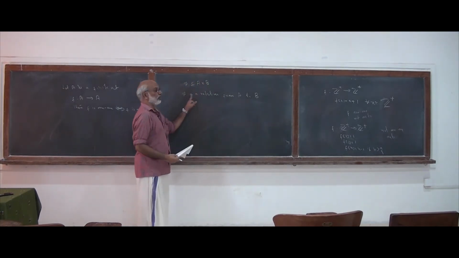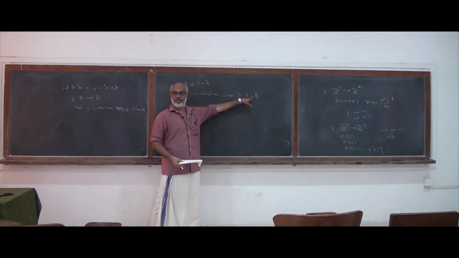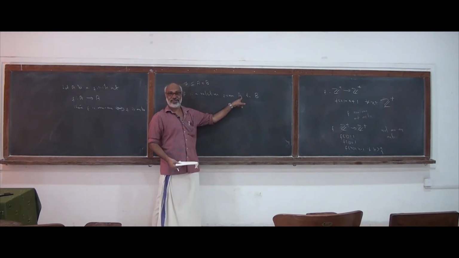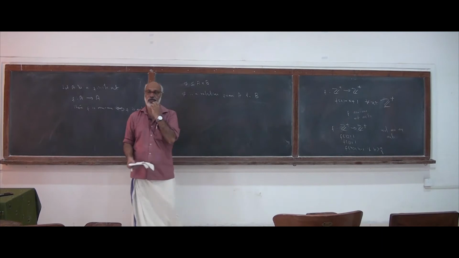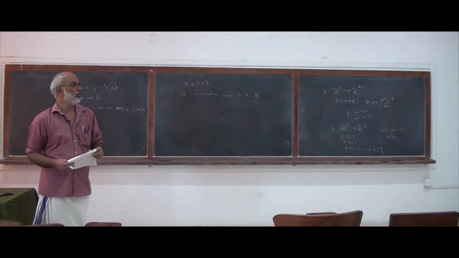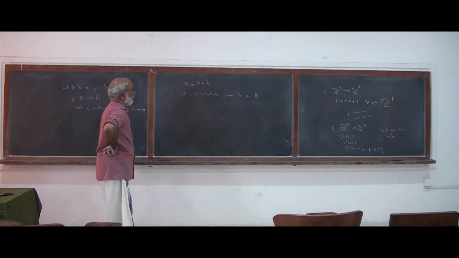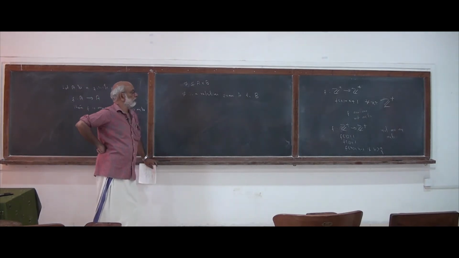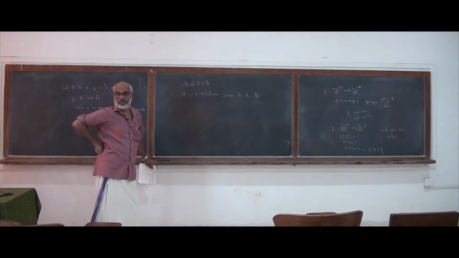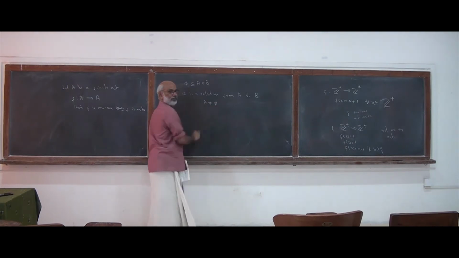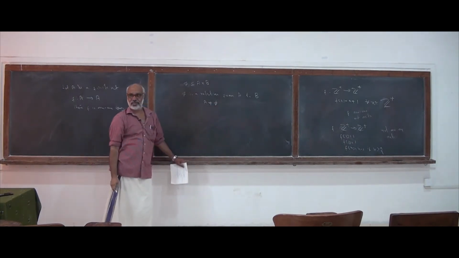If phi is not a function from A to B, one possibility is that there is an element of A to which there is no image. Yes, suppose A is non-empty.